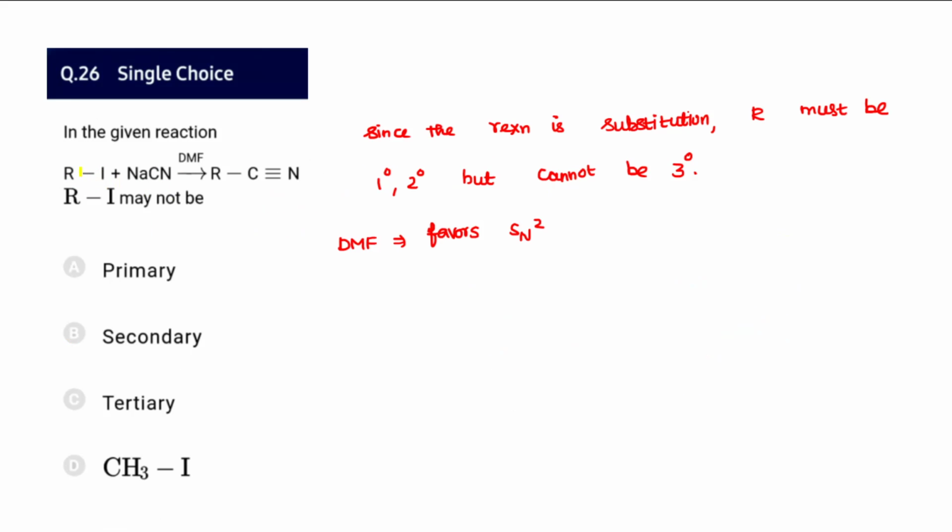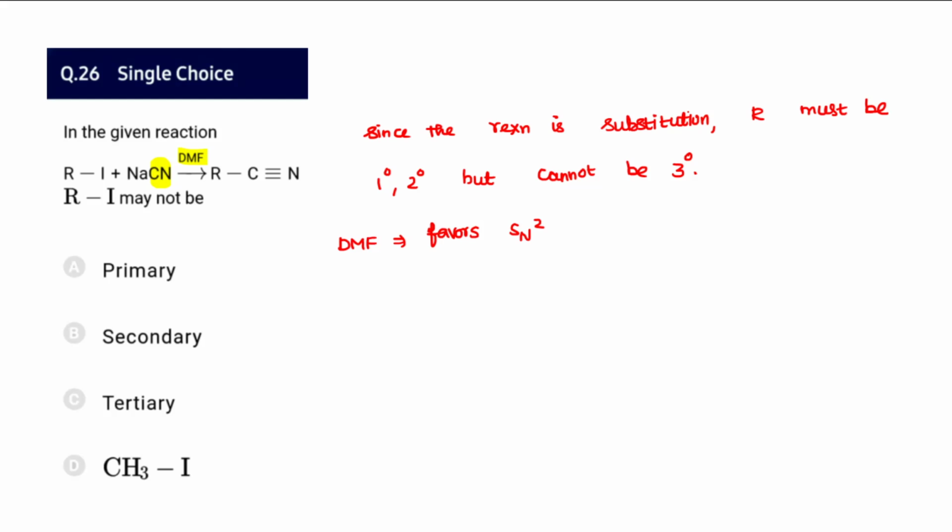And for 26, R-I, alkyl iodide, upon treatment with NaCN in DMF. DMF is actually not a protic solvent. Polar protic favors SN1 because SN1 proceeds by the carbocation mechanism, so a polar protic medium will stabilize that carbocation.